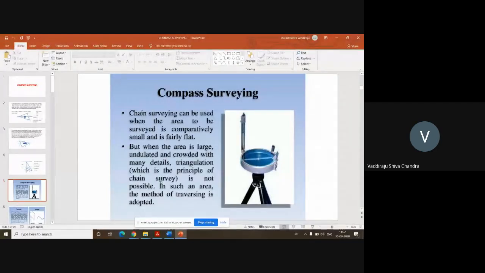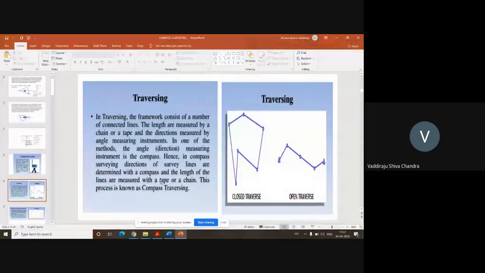So what do we mean by traversing? In traversing, the framework consists of a number of connected lines. The lengths are measured by a chain or a tape, and the directions are measured by an angle measuring instrument. In one of the methods, the angle measuring instrument is the compass. So in compass surveying, directions of survey lines are determined with a compass and the lengths of the lines are measured with a tape or a chain. This process is known as compass traversing.